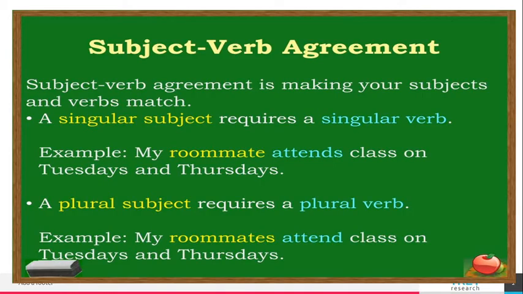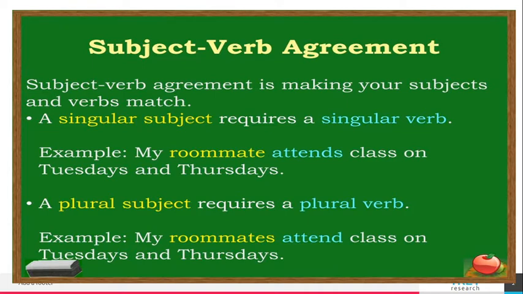Subject verb agreement is making your subject and verb match. Subject verb agreement. If a sentence is meaningful, the subject and verb of the sentence should agree with each other.